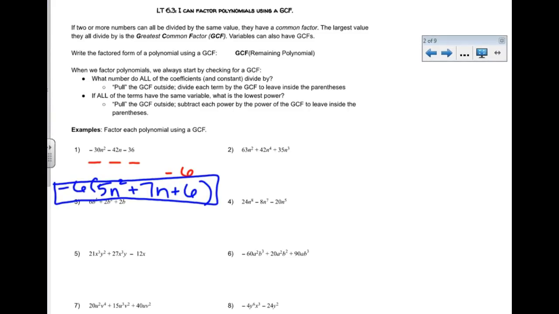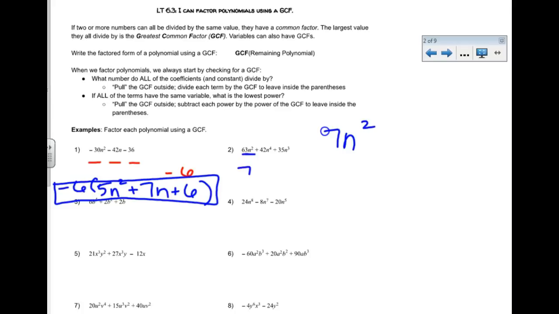Alright. Number 2. We've got 63n squared plus 42n to the 4th plus 35n cubed. I'm going to start by coming up with the greatest common factor. So I'm going to look for a number that multiplies into 63, 42, and 35. It has to be a factor. So I believe that 7 goes into all of those. 9 times 7 is 63, 7 times 6 is 42, and 7 times 5 is 35. Now, I have a variable in each of these this time. I've got an n squared, an n to the 4th, and an n cubed. And I am going to take out my lowest exponent. So my lowest exponent is this one here, 7n squared.